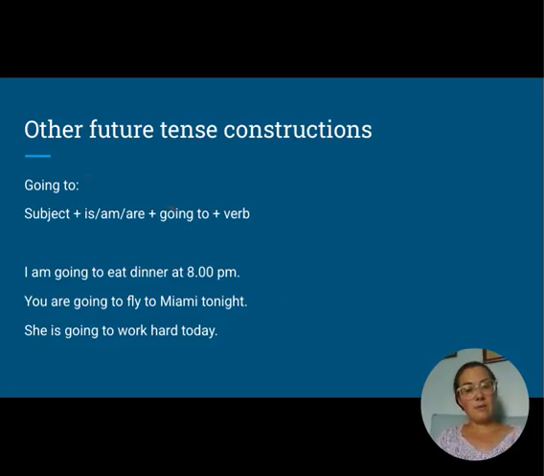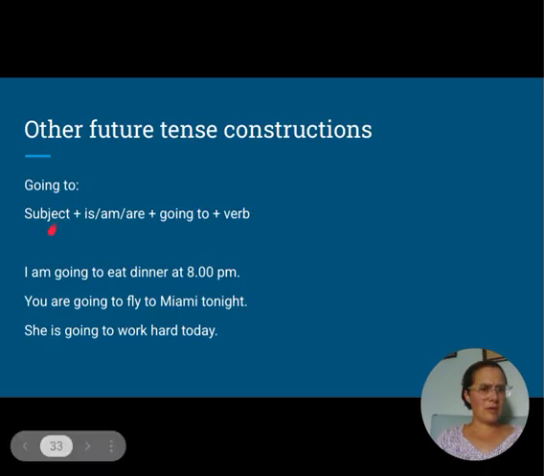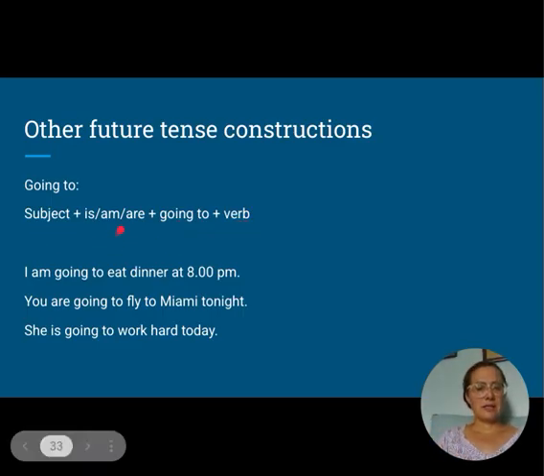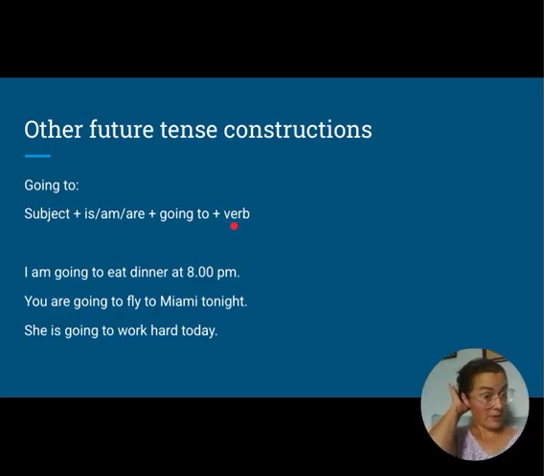Okay, so there are some other future tenses I want to talk about, some different constructions. The first one is going to. And this will start with our subject, then the to be verb in the present tense. So it's like the present progressive, but it's specifically about this whole phrase, going to. So I am going to eat. Okay, so subject, then the to be verb, going to, plus another verb in the base form.